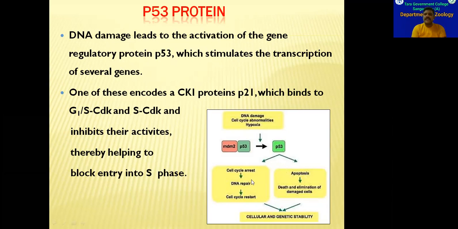If the DNA repair mechanism fails and abnormalities are not corrected, then what happens? The cell will decide that it is useless and should not undergo division. When that decision is taken, the P53 gene promotes apoptosis. So such damaged, abnormal cells will undergo apoptosis and they will be dead and eliminated. So in this way, cellular and genetic stability will be assured by the P53 protein. So in this way, P53 protein is also controlling the cell cycle.